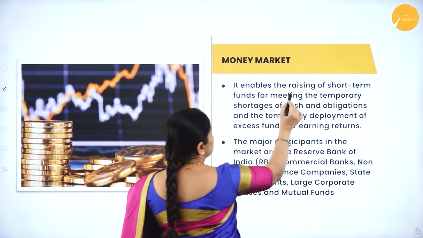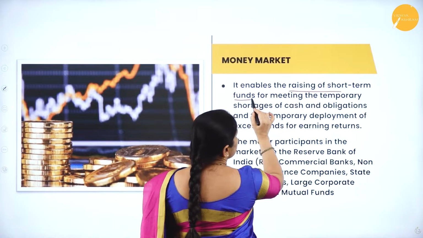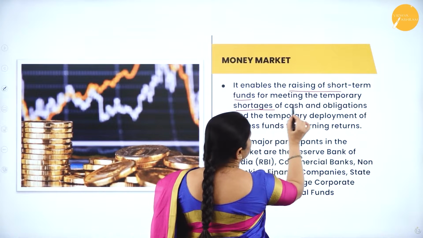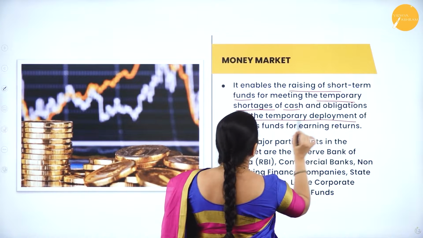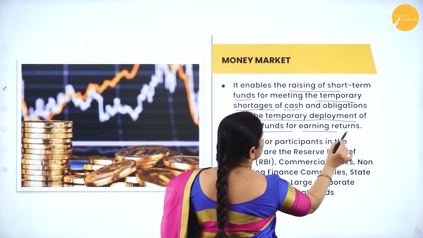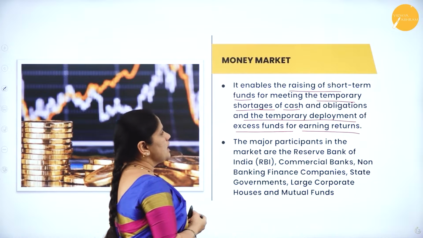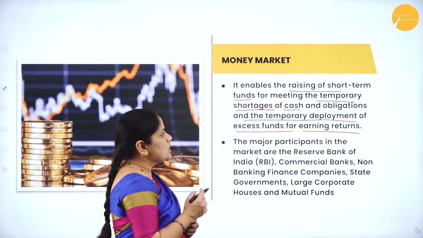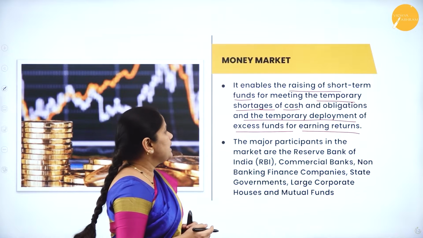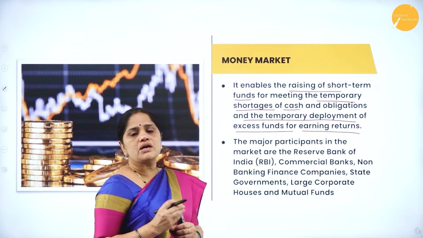Next, let us see what this tells us. It enables the raising of short-term funds for meeting the temporary shortages of cash and obligations, and the temporary deployment of excess funds for earning returns. Through the money market, we will be able to raise short-term funds for meeting the temporary shortages of cash.